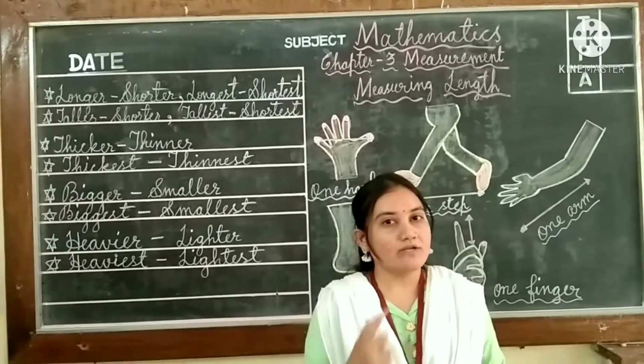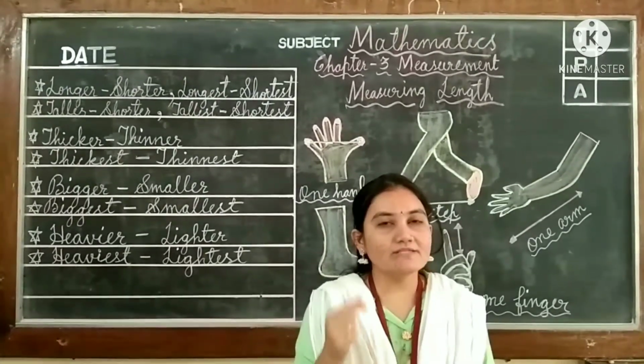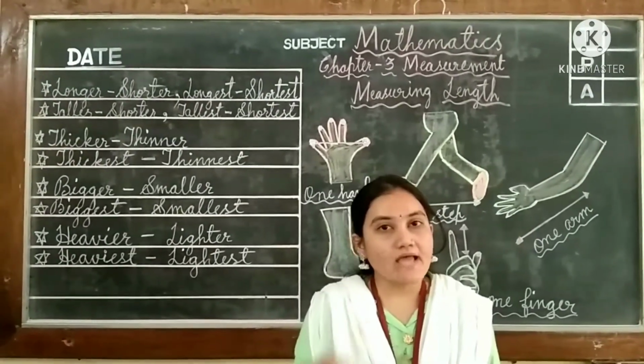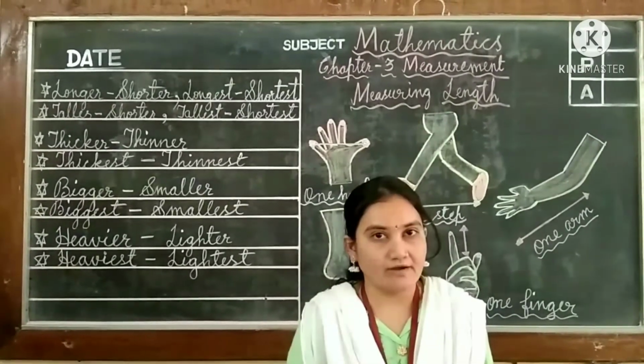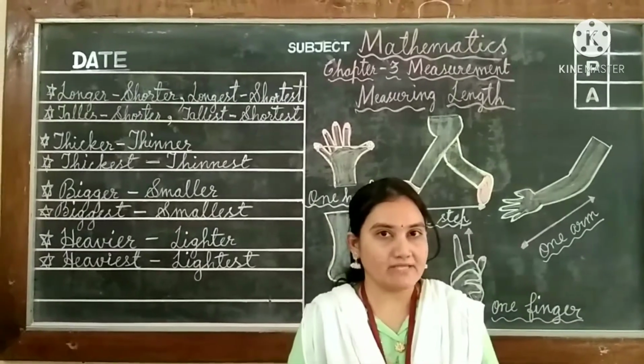Children, can you tell me what is measurement? Measurement is the method of knowing the size or quantity of something or some object, children. Got it? This is called measurement.